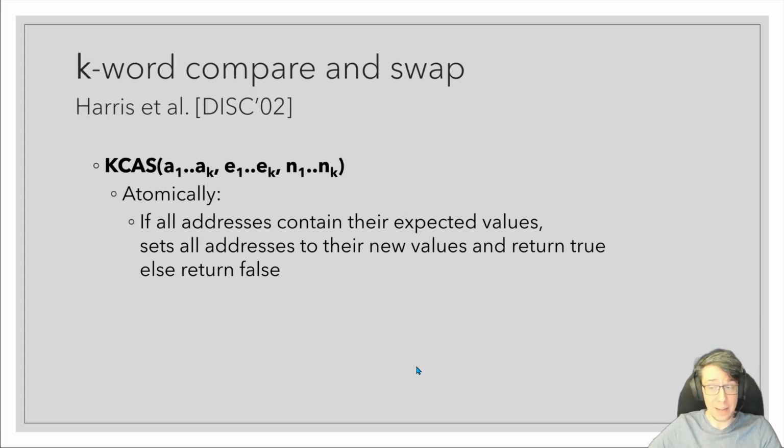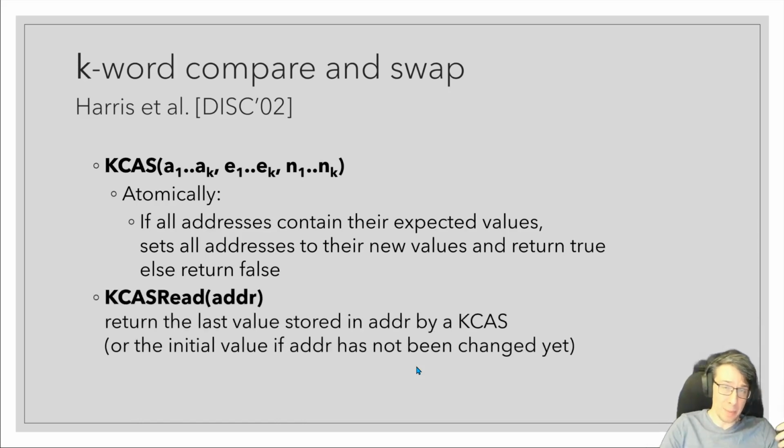If you want to do that, then you have to use something like multi-word compare and swap, or as I'll call it in this talk, k-word compare and swap, or KCAS. So a KCAS takes k addresses as arguments, along with expected values for all of those addresses and new values for them, and it atomically does all of the following. If all of the addresses contain their expected values, change them all to their new values and return true. Otherwise, don't change any of them and return false. And in many implementations of KCAS, you have a KCAS read function that you have to use to read addresses that can be modified by KCAS. You can't read them directly.